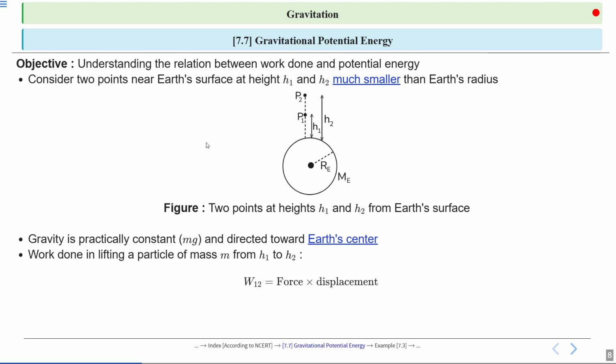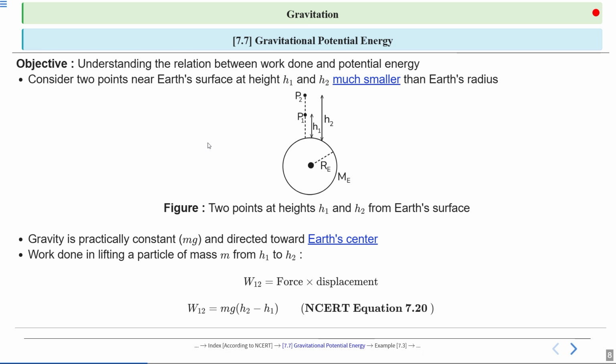The work done W12 is calculated as the product of the force and the displacement. In this context, displacement is the change in height, h2 minus h1. This formula is a straightforward application of the work-energy principle.